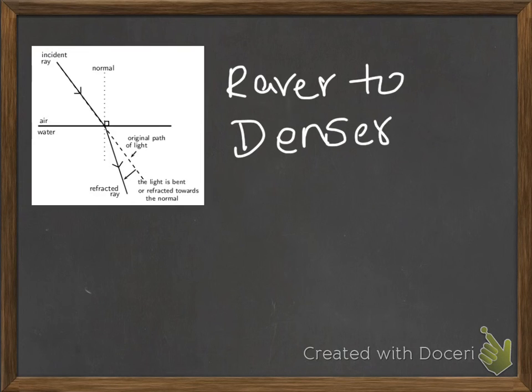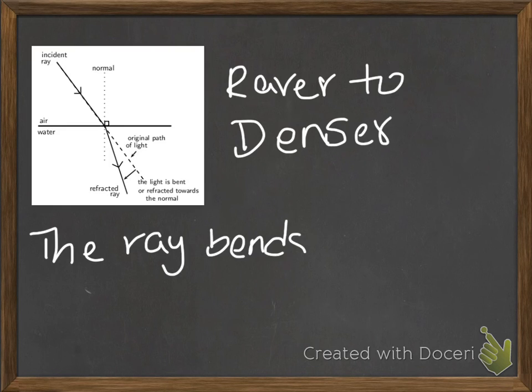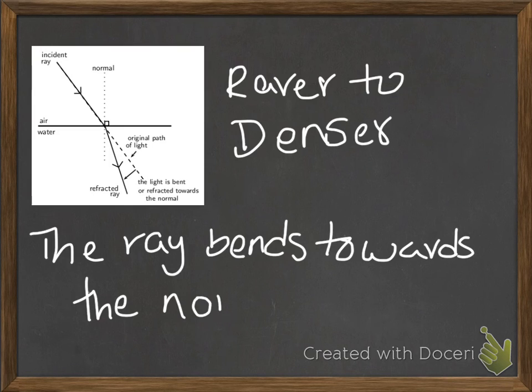This means that when a light ray passes from rarer to denser, then the ray bends towards the normal. This creates a low angle between the normal and the refracted ray. So when it passes from rarer to denser.